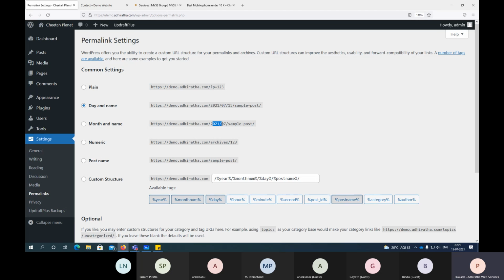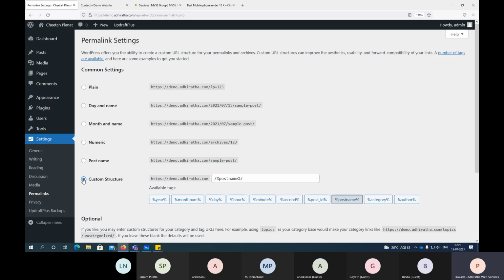You will have only month and year, right? Then the name, like what you created. You created a post about pollution crisis, right? Like something you created. That title will come here, but it will have a date. Okay. Then it is numeric. Numeric is something like just numbering again. Then the post name. Okay.